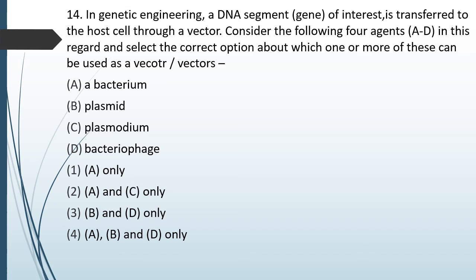Bacterium, plasmid, plasmodium, bacteriophage. Option 1, A only, option 2, A and C only, option 3, B and D only, or option 4, A, B and D only. Which of the following can be used as a vector or vectors? So the correct answer is option 3, B and D only.